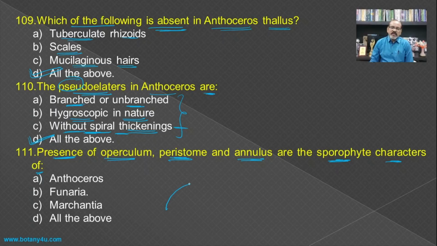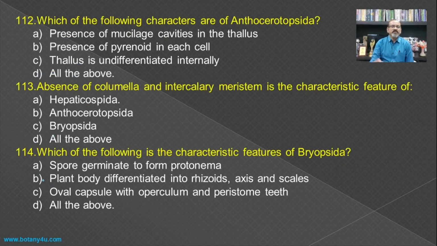If you see the sporophyte of the Funaria, here there is a presence of such a type of cap which contains operculum, peristome and annulus. So this is a characteristic feature of the Funaria. Then which of the following characters are of Anthocerotopsida?